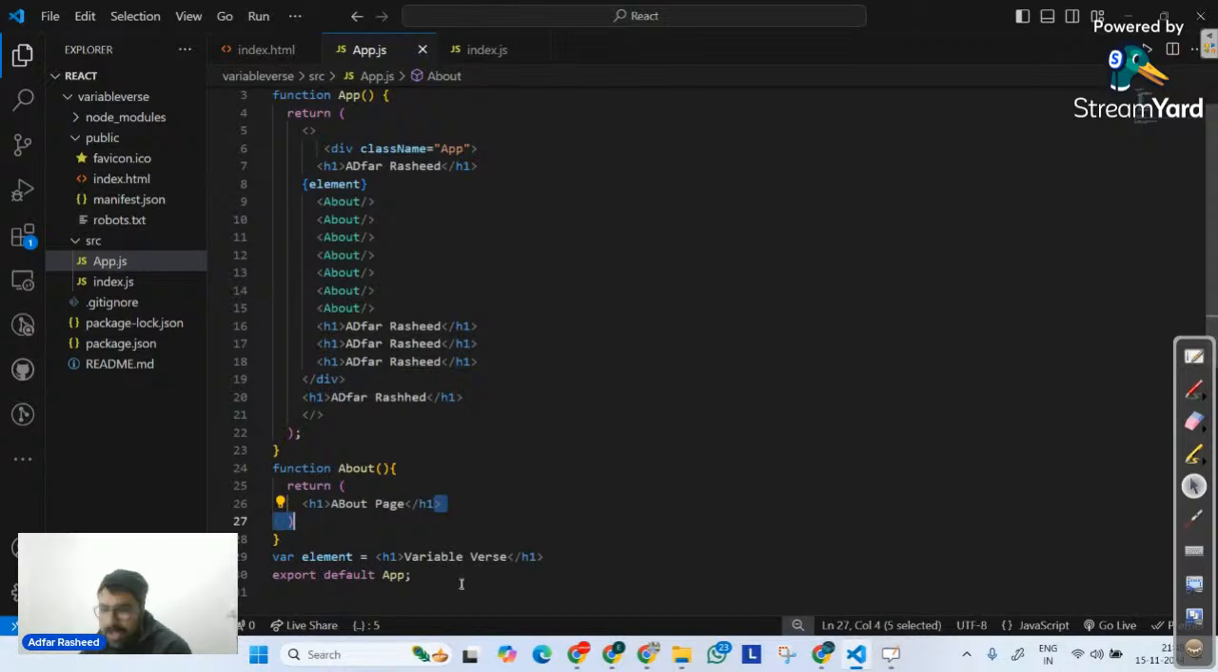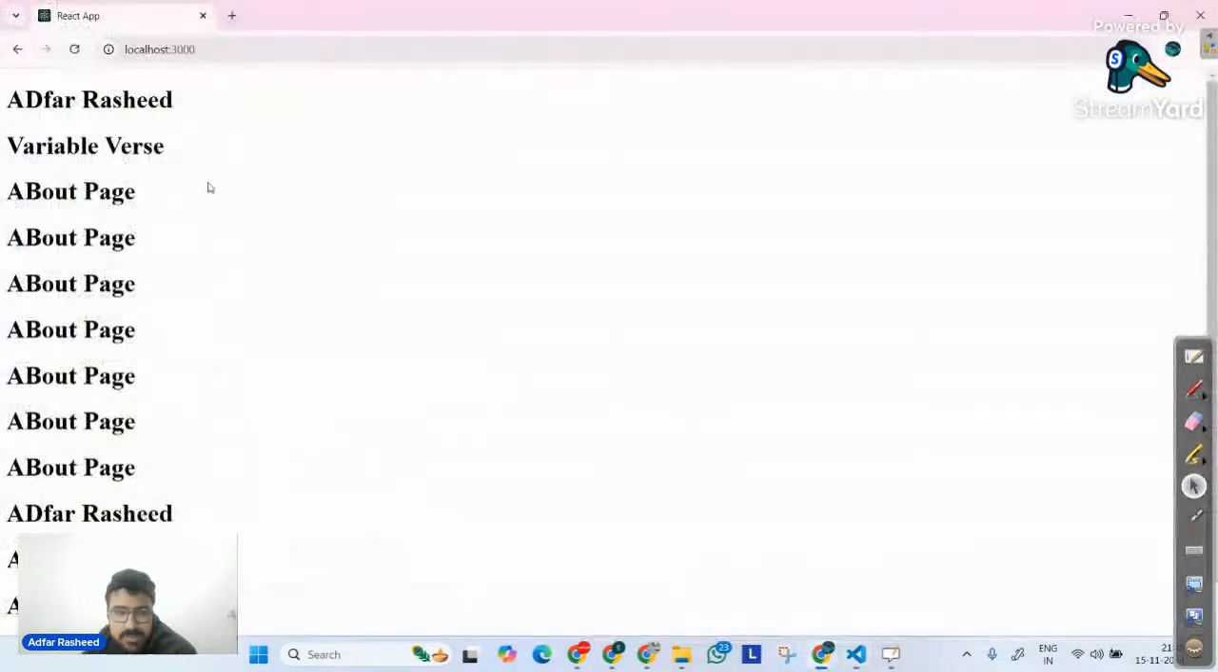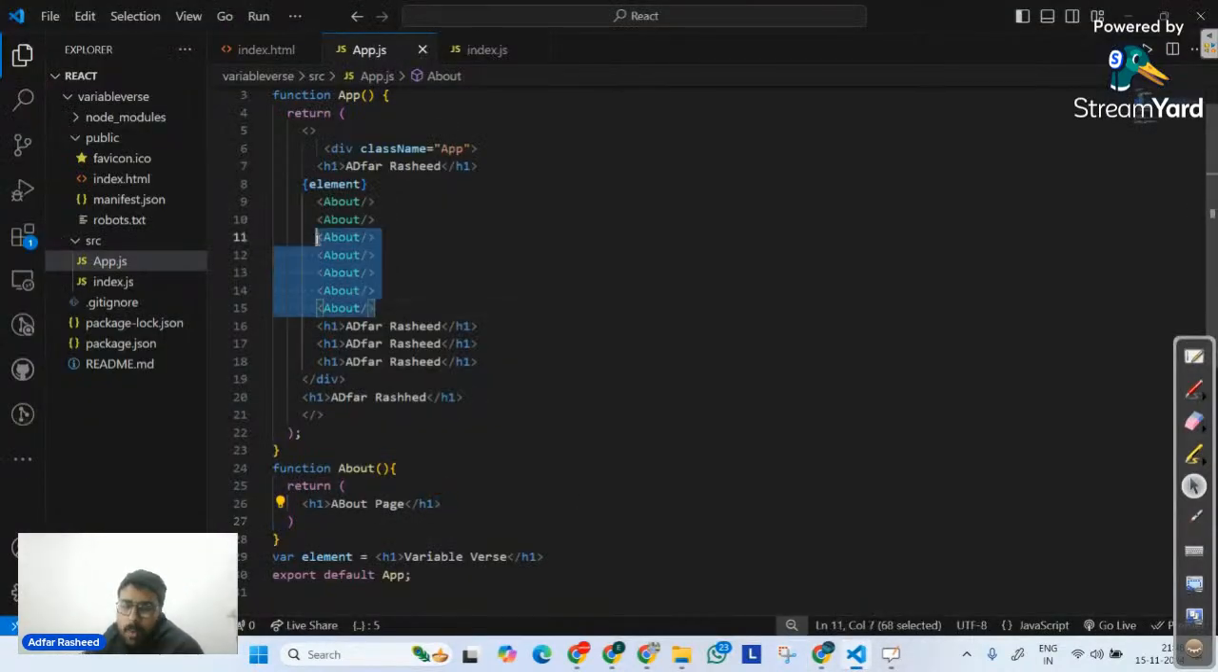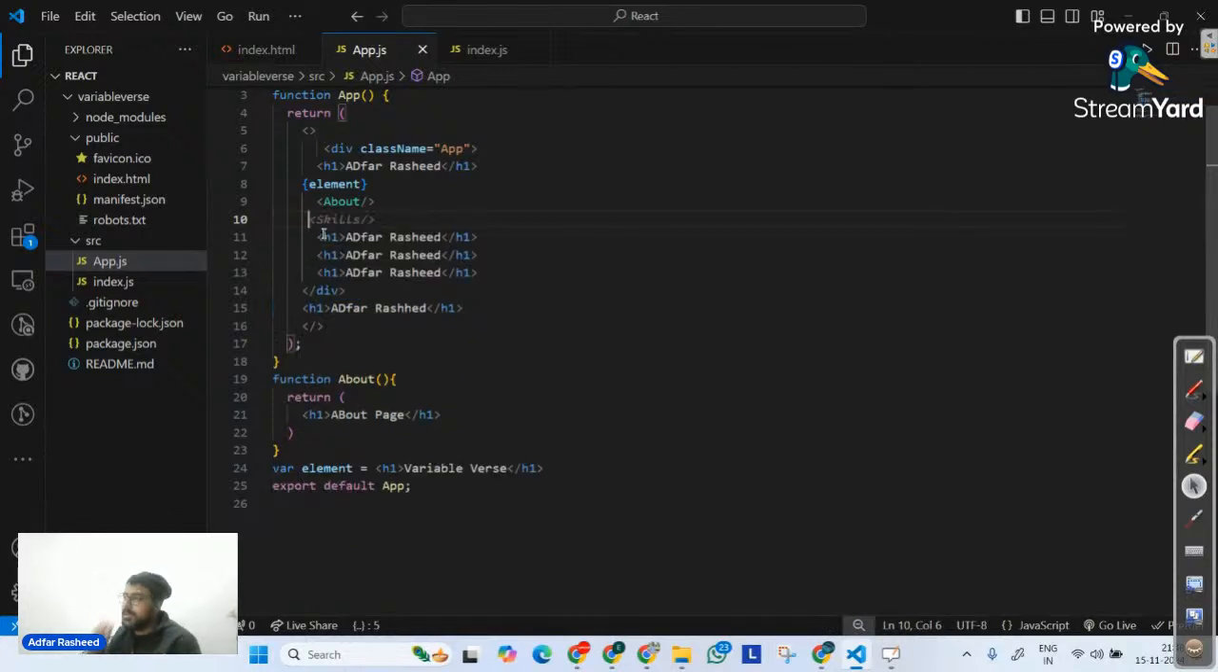And now if I go here, you can clearly see, as soon as I do that, those many components are visible in the output. So that's what we mean by reusability of a component. Although let me remove all of these things. I hope it makes sense. I hope I'm completely clear, right?